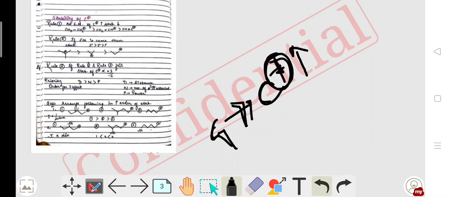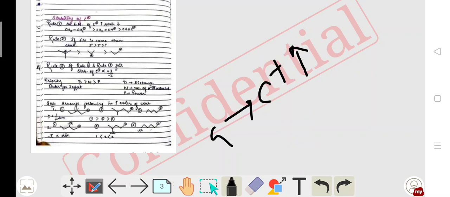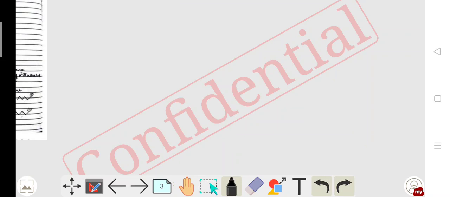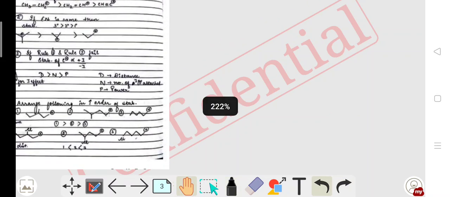As you know, the order of stability is 3 degree, 2 degree, 1 degree. Here in 3 degree there are 3 plus I affecting groups, and these 3 groups are responsible for minimizing the charge and making it stable.